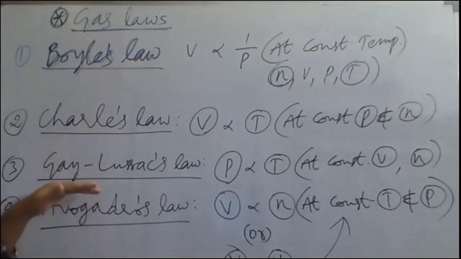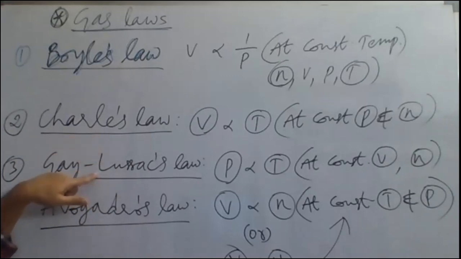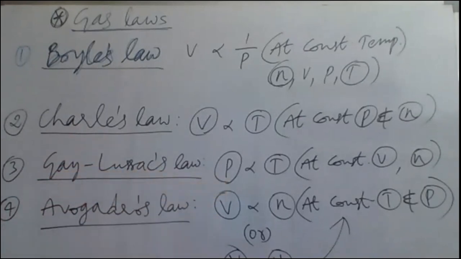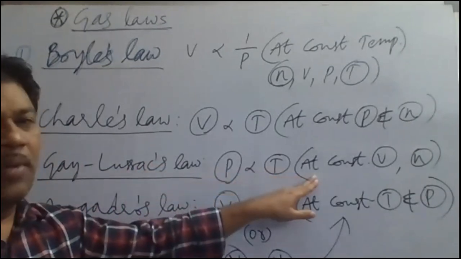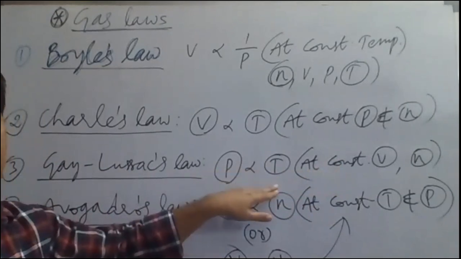That point, keep it. Next, Gay-Lussac's law. Gay-Lussac's law is also called Charles' law 2. It is called the pressure temperature law. According to this pressure temperature law, at constant volume and number of moles, the relation between pressure and temperature is given.